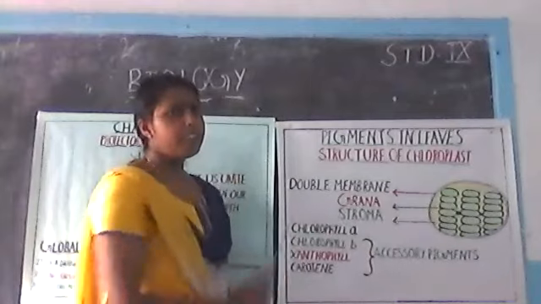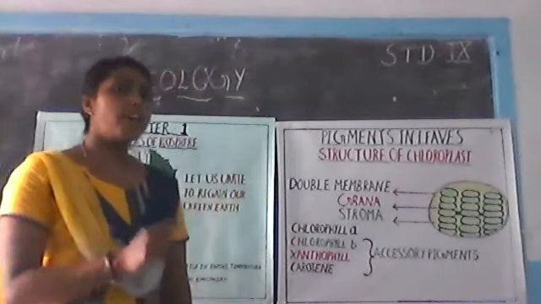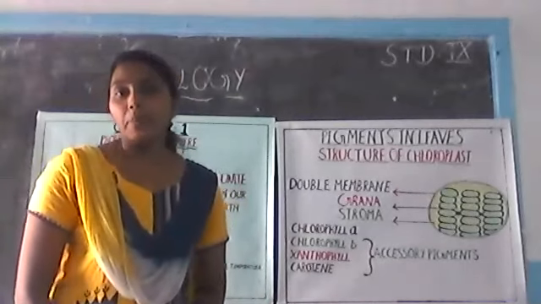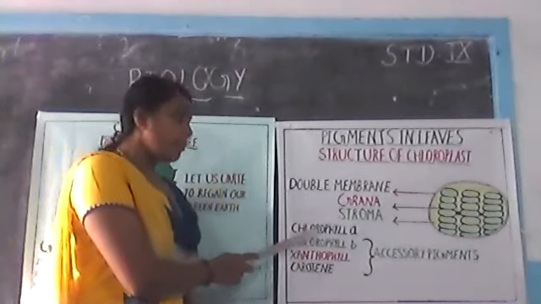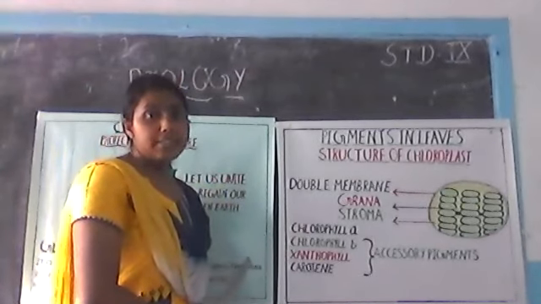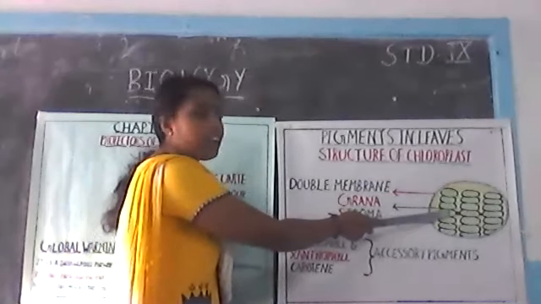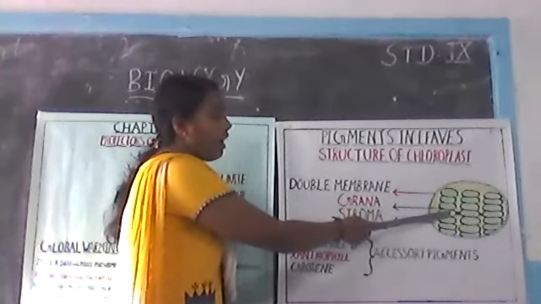Next, we are going to move to the different types of photosynthetic pigment. Here you can see that there are 4 types of photosynthetic pigment present in the leaves, and these photosynthetic pigments are present in the grana of the chloroplast.